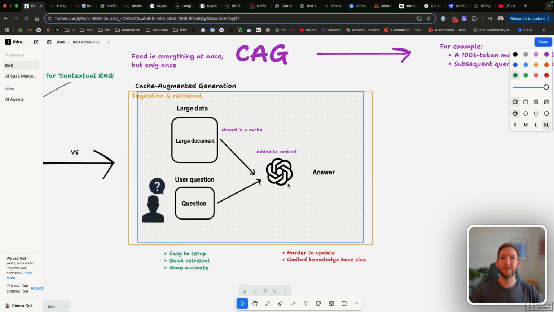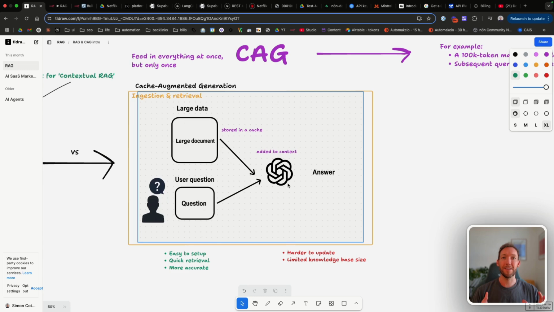The benefits of CAG is it actually is really easy to set up in N8N. Very quick retrieval because we've not got to go through an additional source like a vector database. And it's often more accurate because it has all the context. The issues with it is when we've got documents that are harder to update, but also if we've got documents that are over 500 pages, say, maybe even less, and we're adding documents again and again and again.